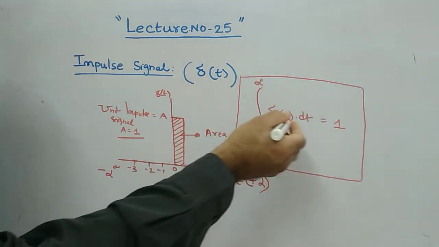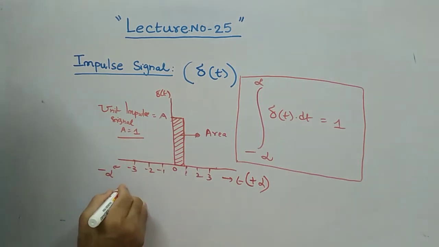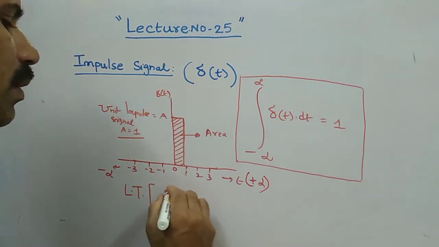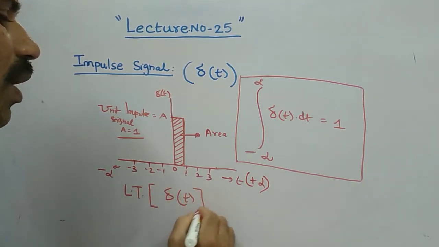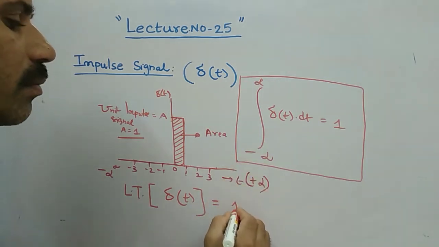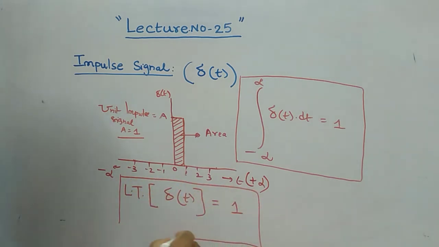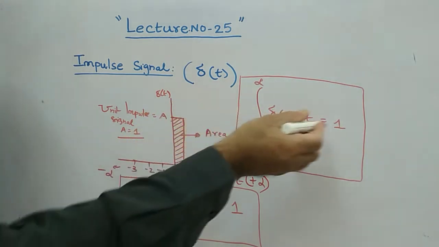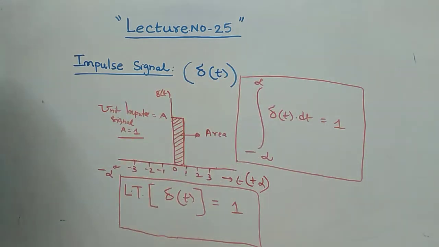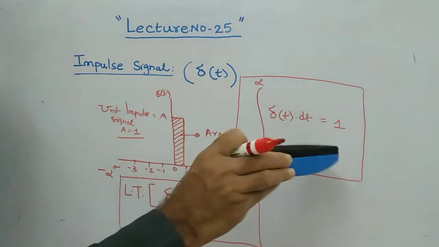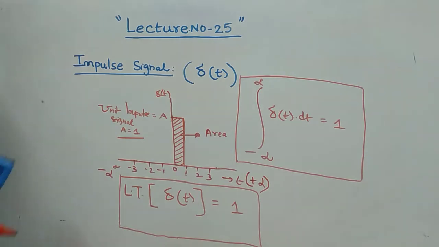From this property you can directly say that the Laplace transformation of the impulse signal, delta of t, is equal to 1. Is it not? The value is 1. So this is the Laplace transformation of the impulse signal. And obviously the next type of input signal is the sinusoidal signal.